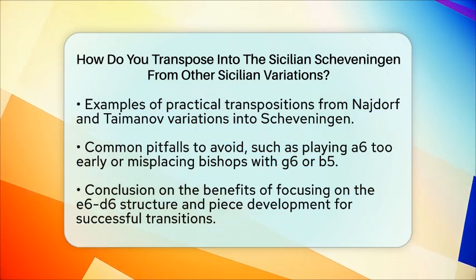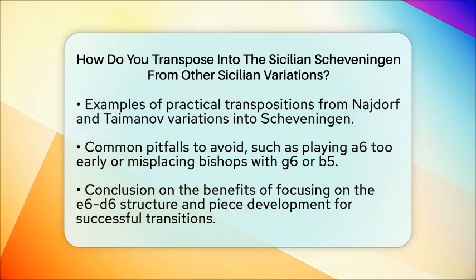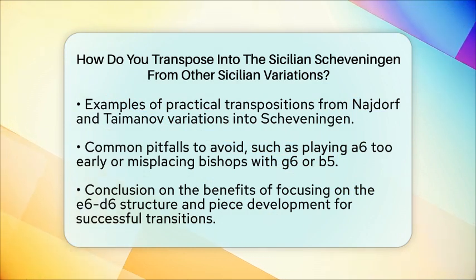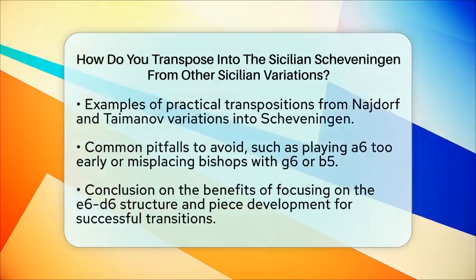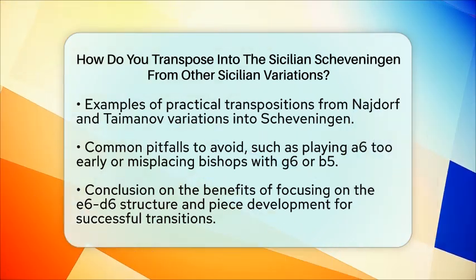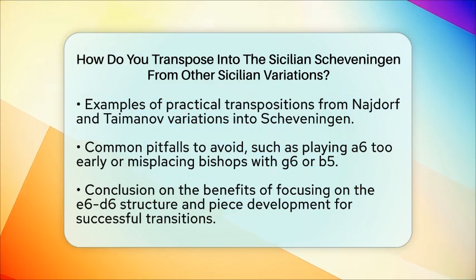Be cautious of common pitfalls as well. Playing pawn to a6 too early can lock you into Najdorf plans, making it harder to transition into the Scheveningen. Also, avoid misplacing your pieces by playing pawn to g6 or pawn to b5 early, as this can lead you away from the Scheveningen structure.